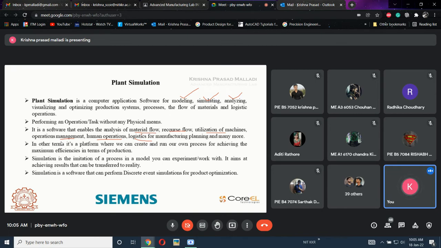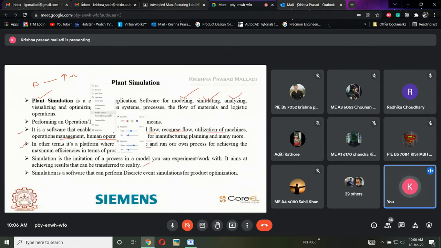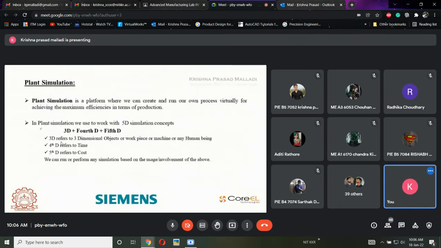This is one form of definition. Simulation is an imitation of a process in a model that you can experiment with, achieving the results literally. So these are the different forms of plant simulation definitions. But in detail, in simple, there is one definition, that is this one. Plant simulation is a platform where we can create or run our own process virtually for achieving maximum efficiencies in terms of production. This is the best and apt definition for plant simulation.